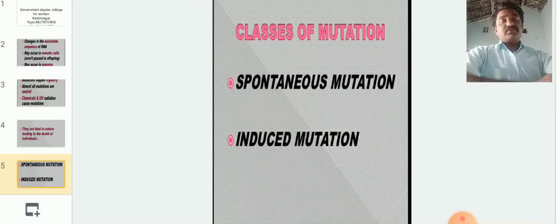The second one is induced mutations. These mutations take place through human beings, so they are man-made mutations. Especially when some organisms or seeds are subjected to mutagens, that leads to mutations. This type of mutation is called induced mutation.